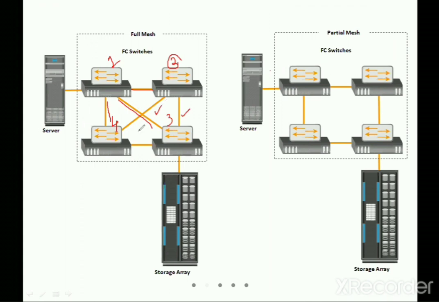From switch number 3, links to 2 and 1 already exist, and there is also one to switch number 4. That means each and every switch is connected to all the other switches in the network.